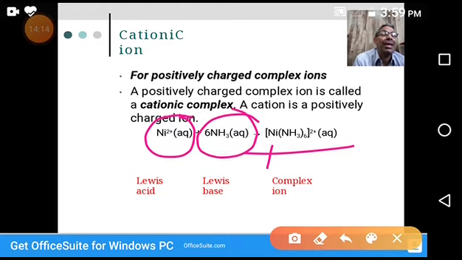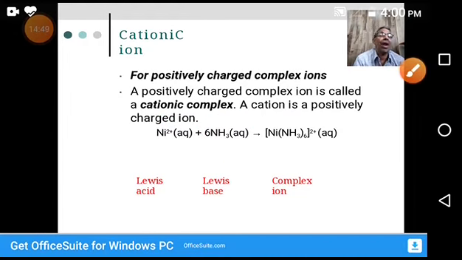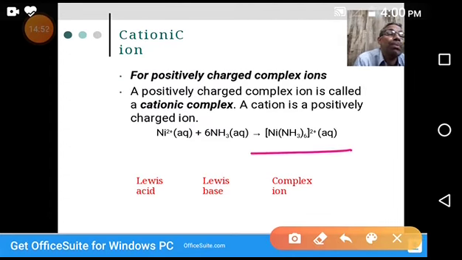In the formation of this complex ion, nickel acts as the electron pair receiver, hence it is a Lewis acid, whereas the ammonia molecules donate electron pairs to the nickel ion, so they act as Lewis bases. So acid and base combine to form this complex ion. It's clear. This is a cationic complex, a complex which has a positive charge.